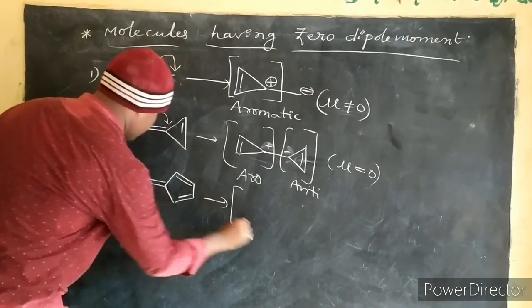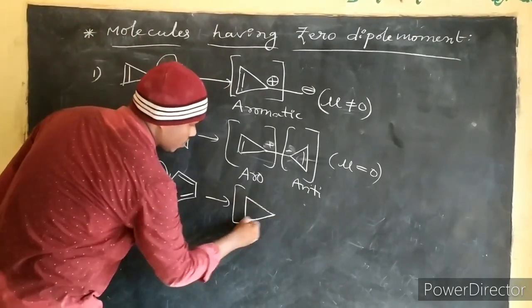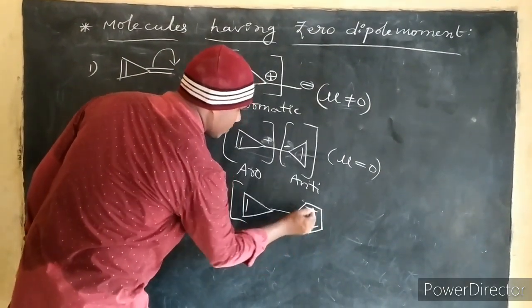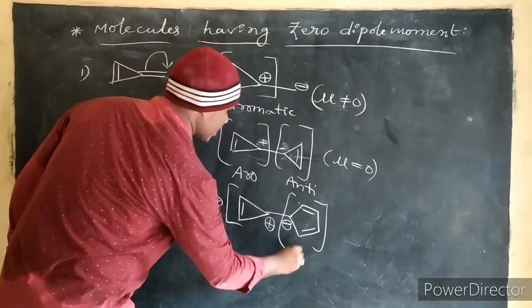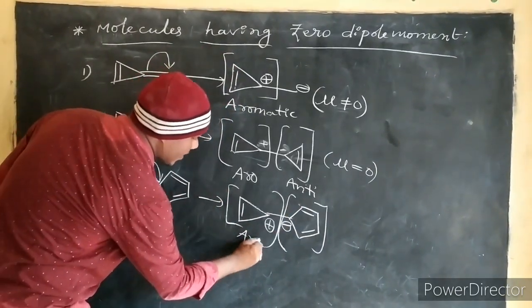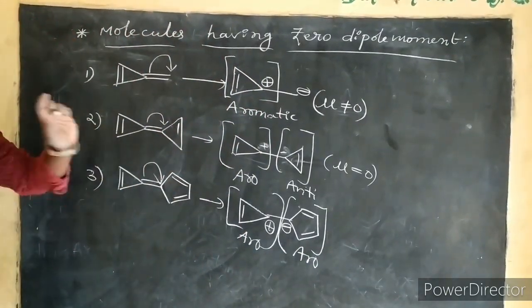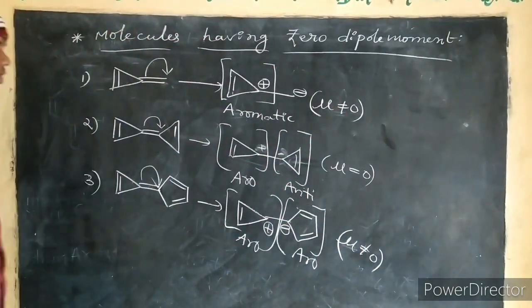Correct? So charge separation is like this. Just I am giving like this. Now double bond, single bond, double bond, double bond. Here negative charge, here positive charge. Okay. So again this is aromatic. Again this is also aromatic. Both are aromatic. So charge separation is stable. So mu not equals to 0.